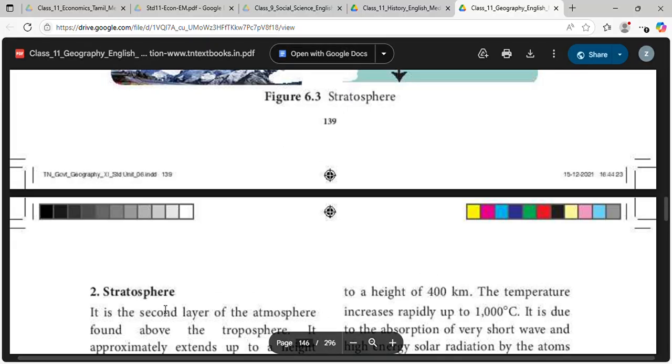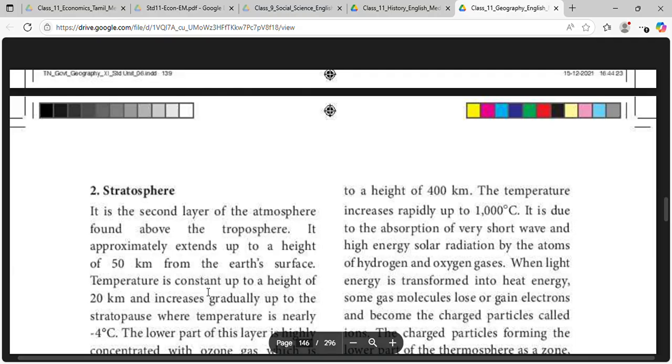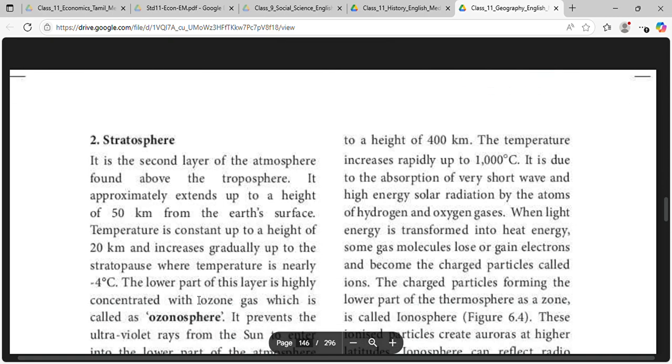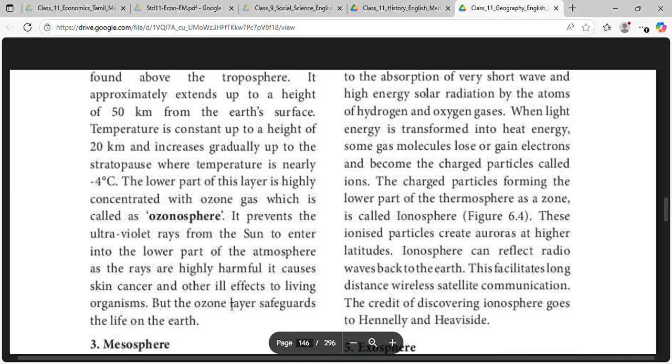Stratosphere is the second layer of the atmosphere found above the troposphere. It approximately extends to a height of 50 km above the Earth's surface. Temperature is constant up to a height of 20 km and increases gradually up to the stratopause, where temperature is nearly minus 4 degrees Celsius. The lower part of this layer is highly concentrated with ozone gas, which is called the ozonosphere. It prevents the ultraviolet rays from the sun from entering the lower part of the atmosphere. As the rays are highly harmful, they cause skin cancer and other ill effects to living organisms. But the ozone layer safeguards life on the earth.